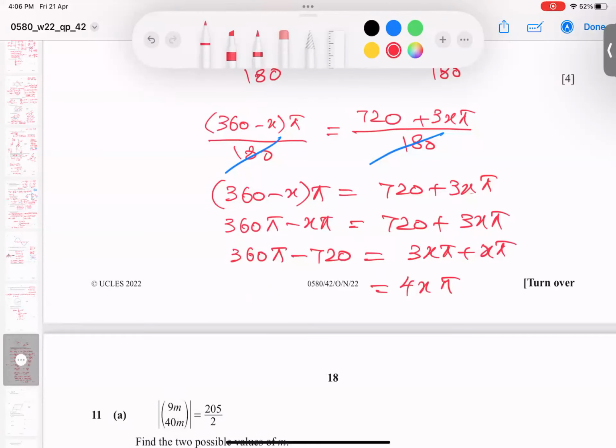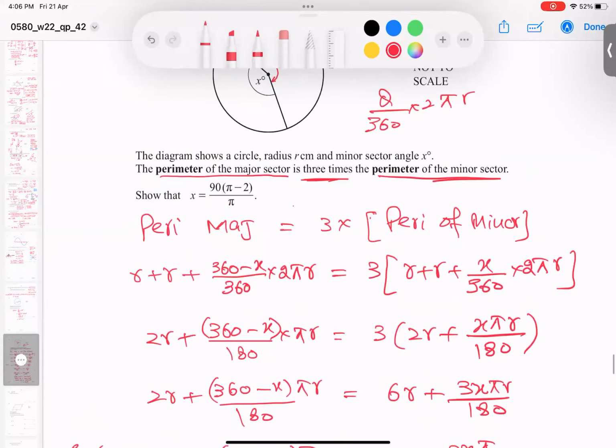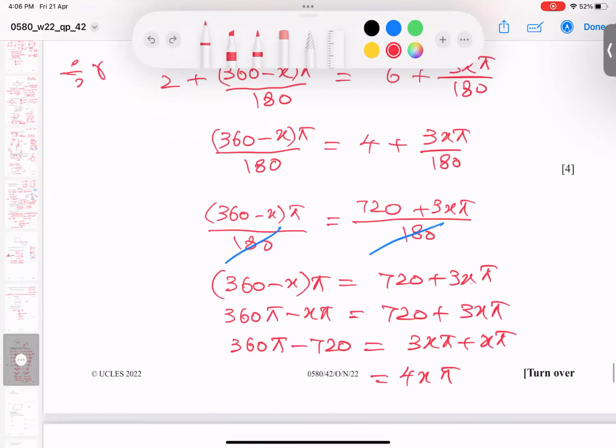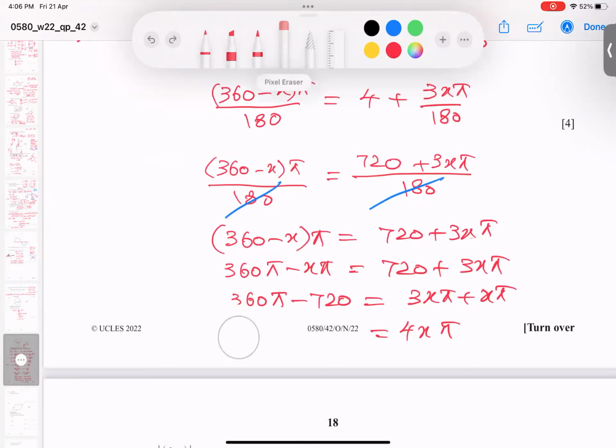And you look at it, this is my target. If I divide by 4, what happens, students? So dividing here by 4, I get 90 pi. If I divide 720 by 4, I get 180.